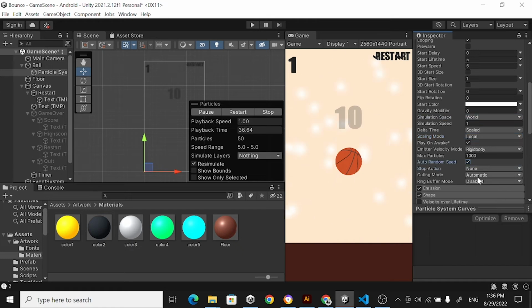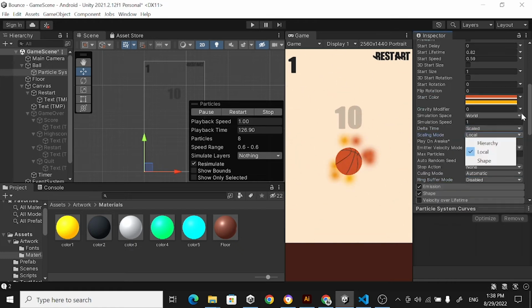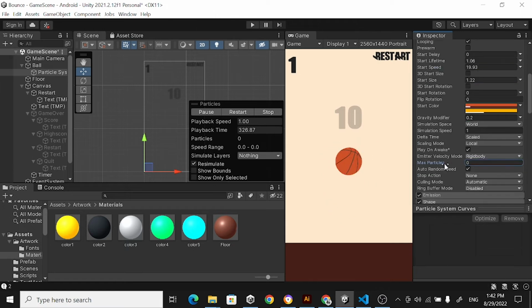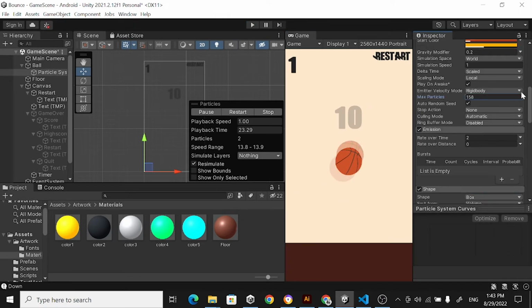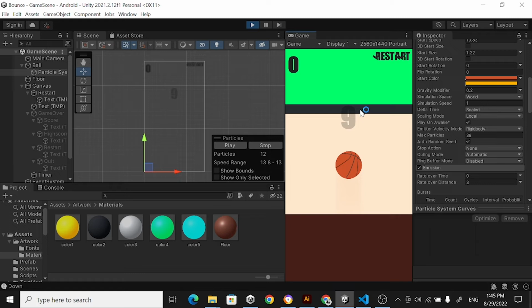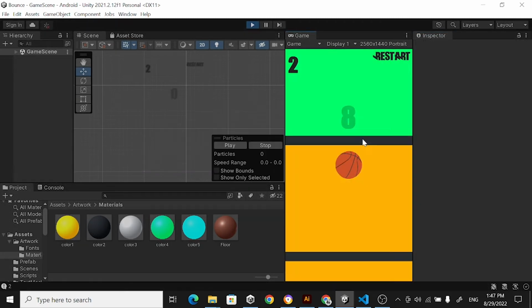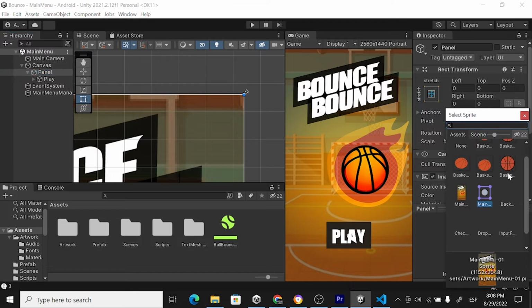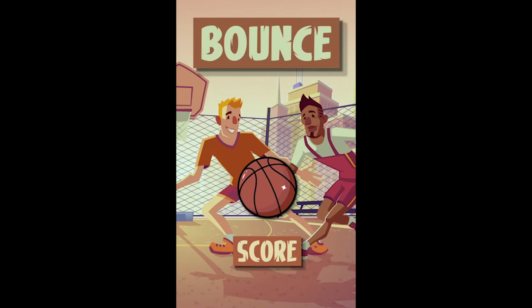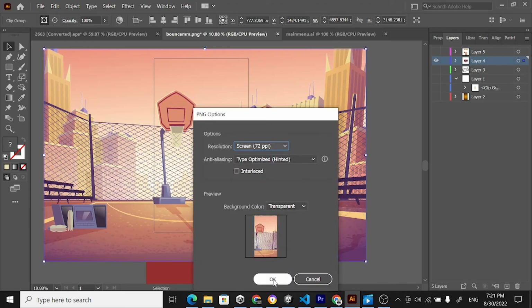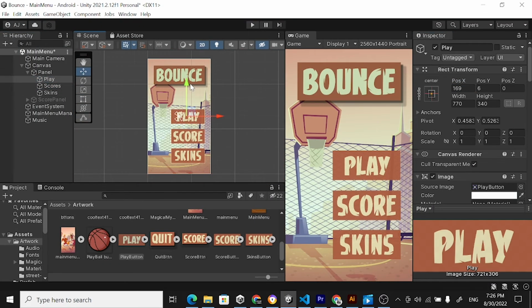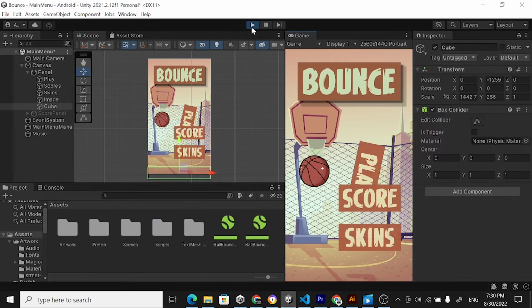Then I started fixing some bugs and started working on the artwork, and I also decided to add a particle system, but then I changed my mind because it didn't turn out how I thought it would. So yeah. Then I started working on the main menu, which I changed like 3 times until I found a nice looking illustration, and I brought it into Illustrator and made some modifications to it, and then I brought it into Unity and also added the high scores in the main menu.